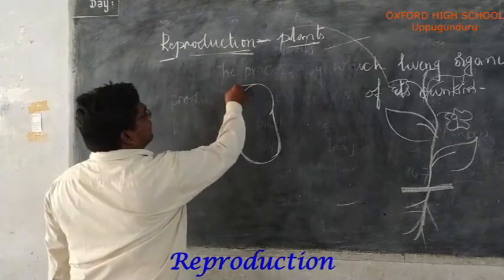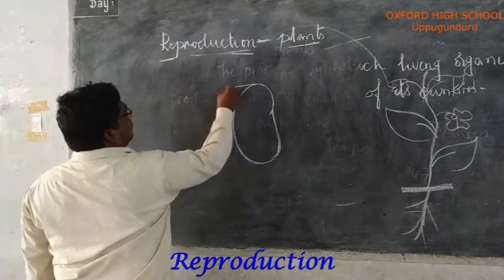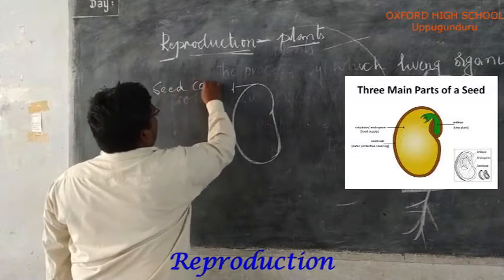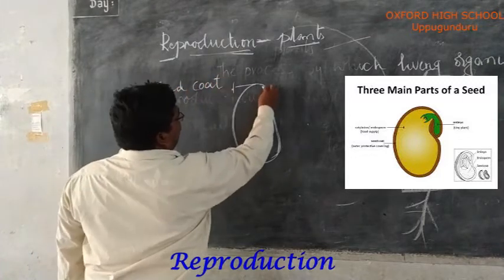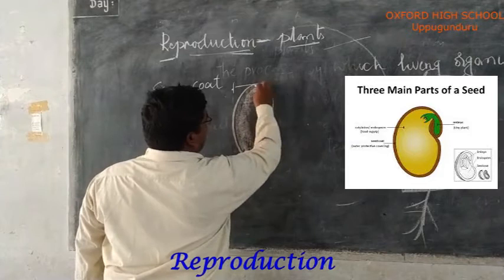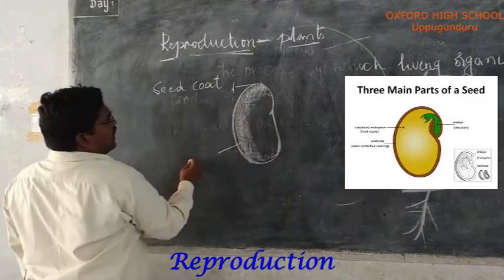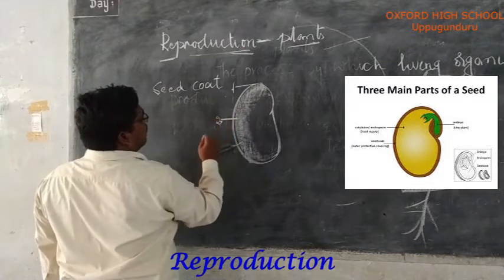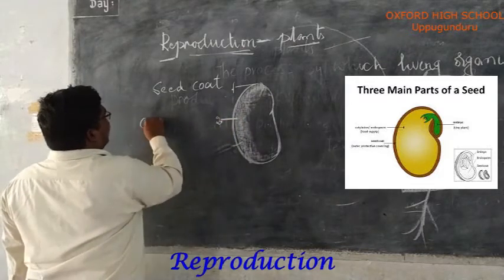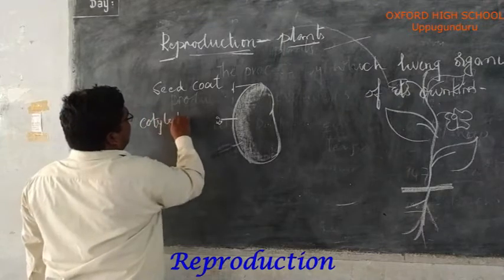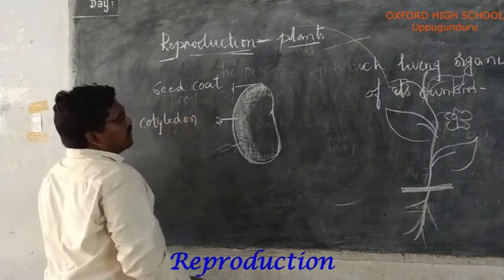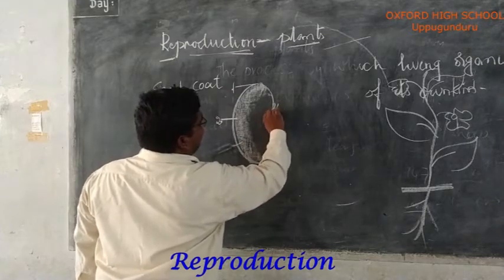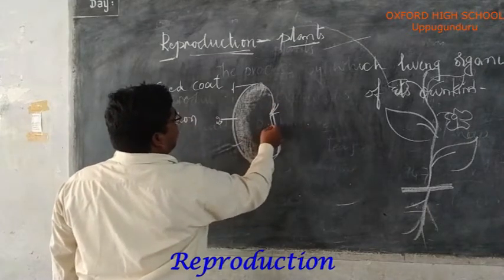One is the seed coat. The fleshy portion of the seed is called the cotyledon, and the baby plant also is present, that is the embryo.